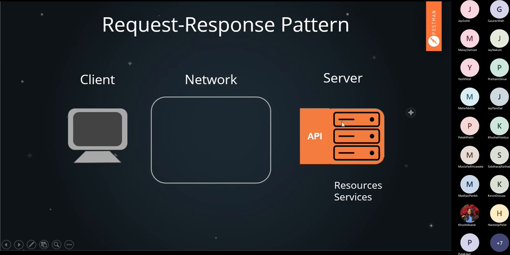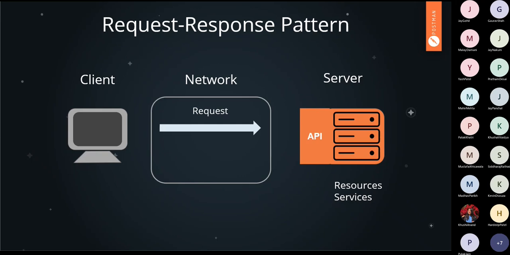So what comes in here? Yes, it is API. API is a listening point for the server. So through the network or internet, the client makes a request to the server saying, hey server, I want this thing. On the server side there will be an API which will be hearing your request. The API hears your request and processes it, meaning it understands what you want through this request. It also interacts with the database, or it can interact with other APIs.